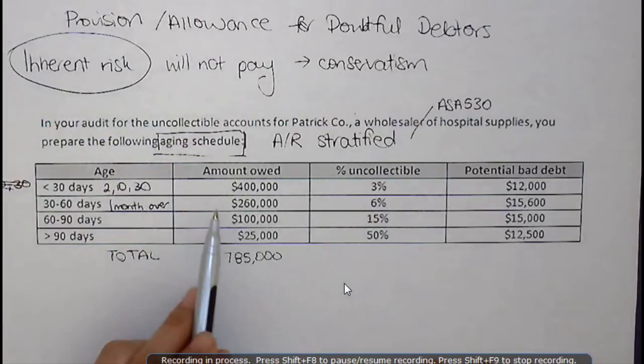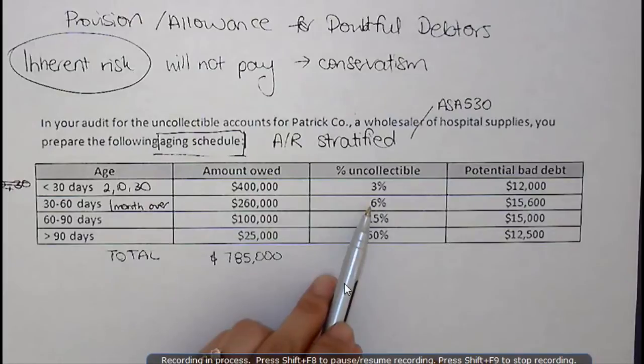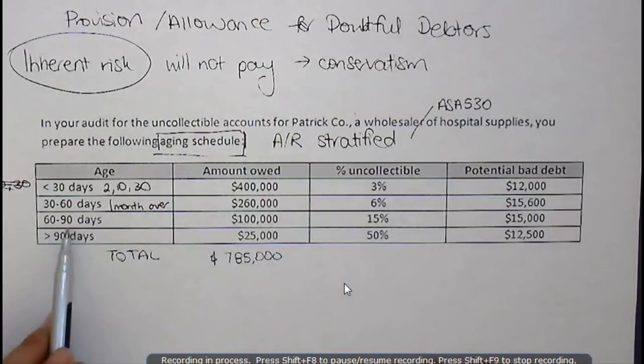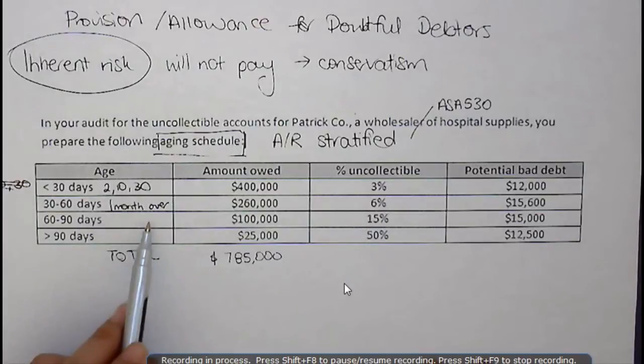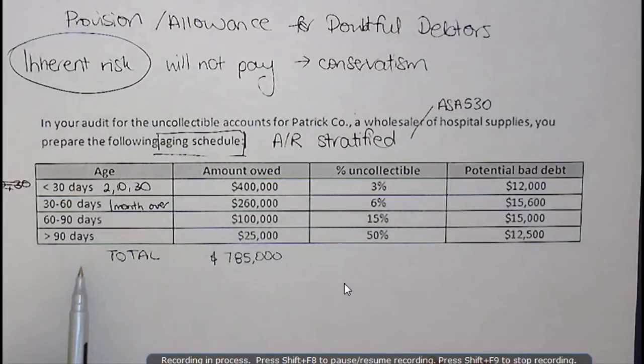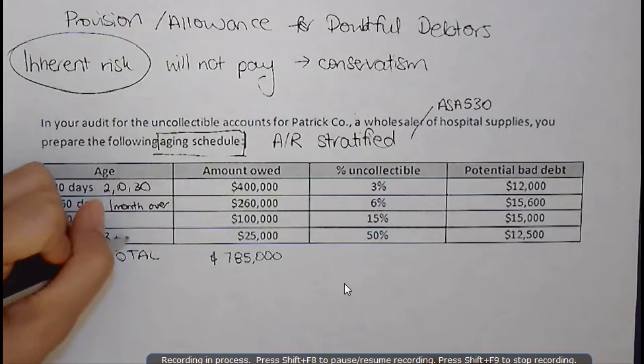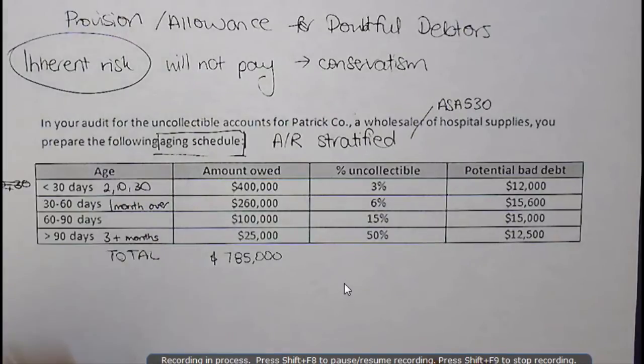then some people might just be a little bit late to pay. So 6% the company has estimated as uncollectible. Here is where it gets trickier. So this is 2 months overdue, and they think that 15% of the 100,000 might not be collectible. And then 90 days overdue, so these are 3 or more months overdue.